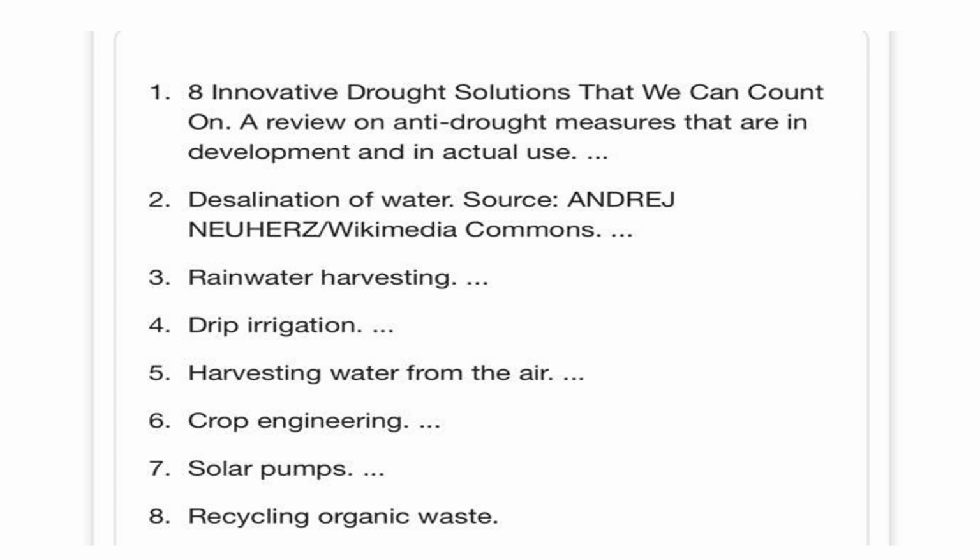Then the next one is harvesting water from the air, that is the water vapor which is present in the air. So some kind of artificial condensation is done, or artificial cooling of the air is brought down to below the dew point, so that condensation takes place and that water vapor is converted into water, and water is supplied to the dry areas.